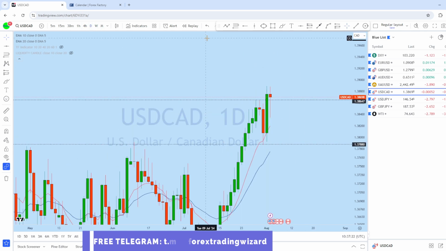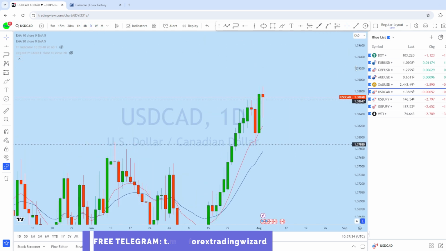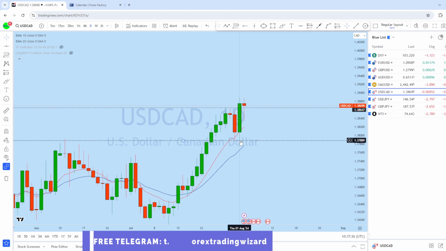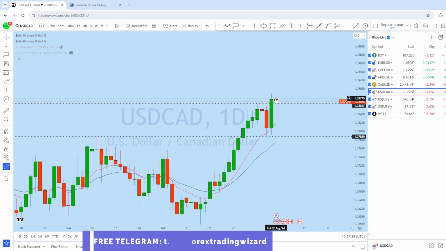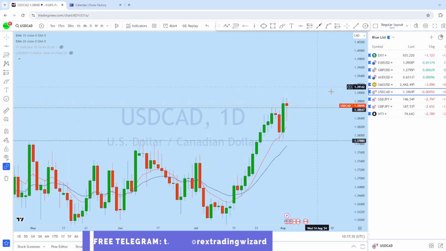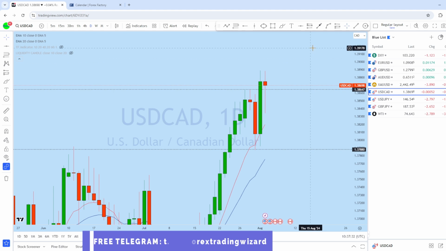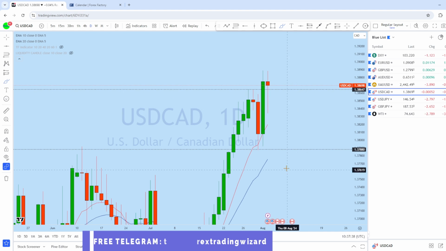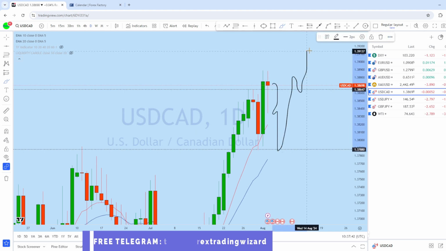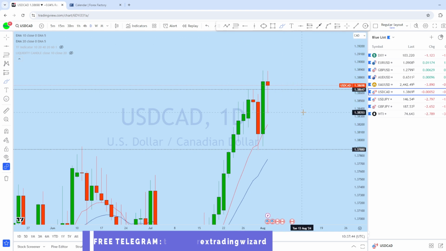Now, looking at the daily chart on dollar CAD, this is the daily bullish engulfer followed by a narrow doji on the daily, and I think we might see further downside with the weakness on DXY that we are expecting. Dollar CAD may try to retest this support before it bounces back to the upside.